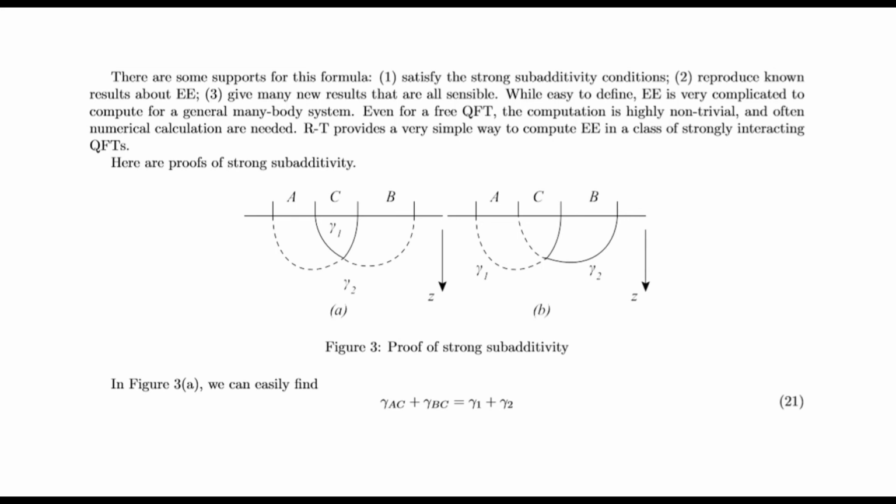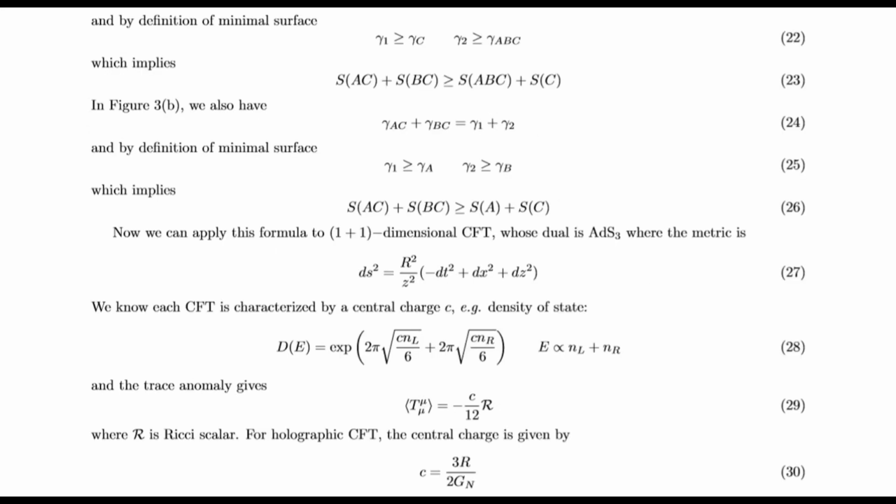Here is the proof of strong subadditivity. In figure 3a, we can classify this. And by definition of minimal surface, which implies this. In figure 3b, we also have this. And by definition of minimal surface, this, which implies this.